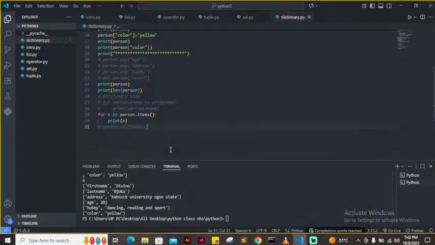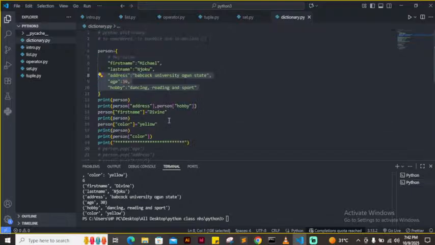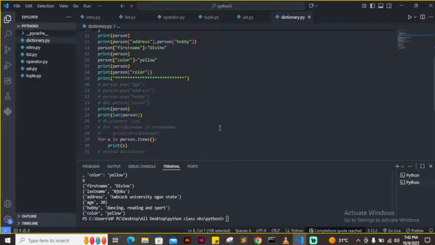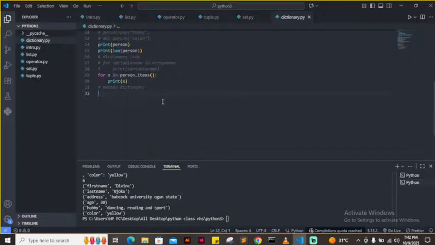Nested dictionary. What is a nested dictionary? It is a scenario where you have 4 dictionaries, 5 dictionaries, 3 dictionaries, for 3 persons, 5 persons, 10 persons. In that case, I need what I call a nested dictionary. It will be a dictionary, curly brace, this is a dictionary.